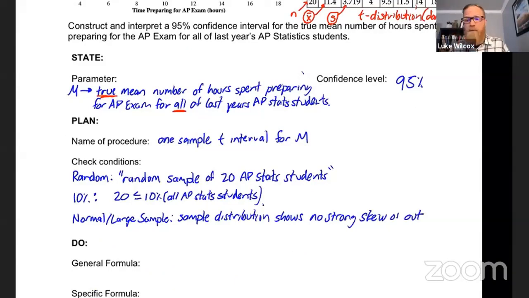which means it's reasonable that this sample data may have come from a population distribution, which is approximately normal, which then allows us to say that the sampling distribution is approximately normal. So that's the so what. The sampling distribution is approximately normal. So with our three conditions satisfied here, we are now ready to actually go ahead with a calculation.